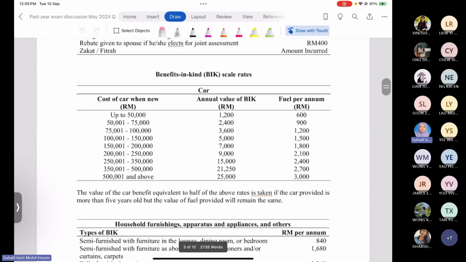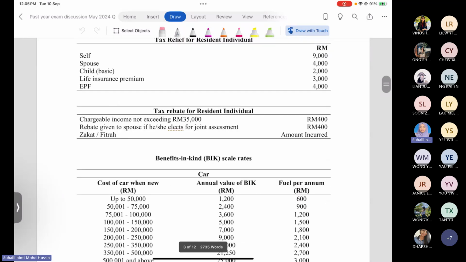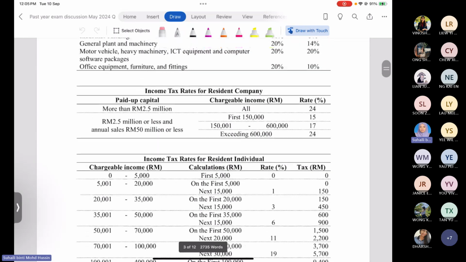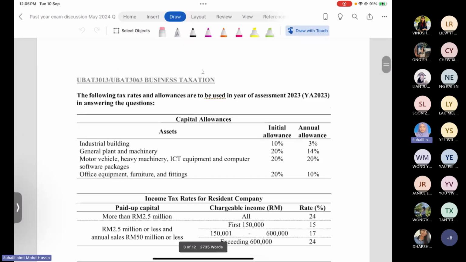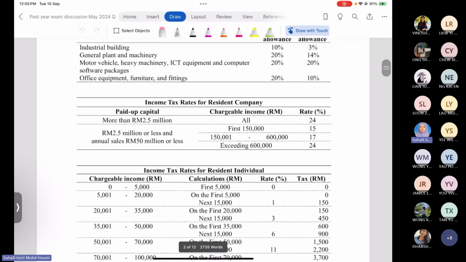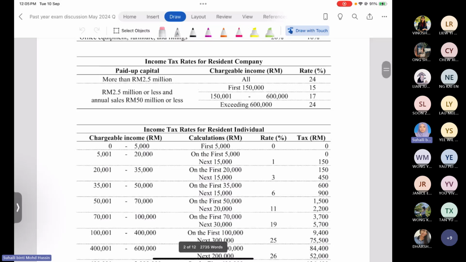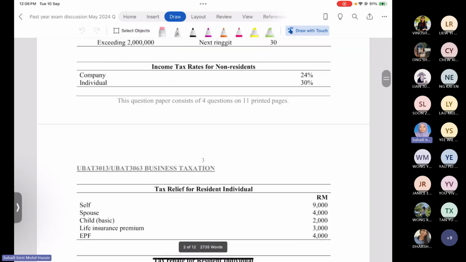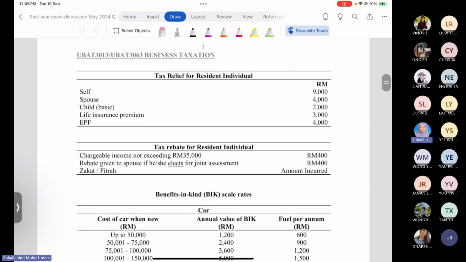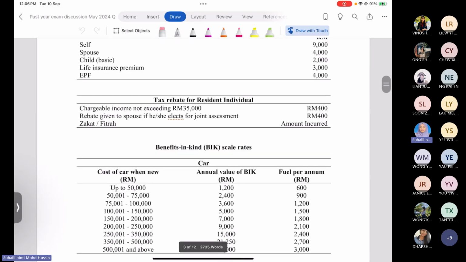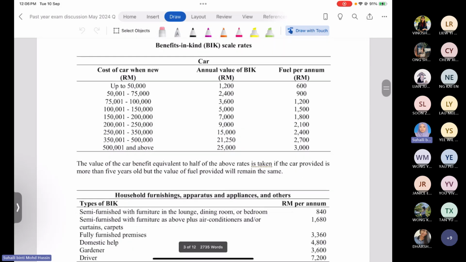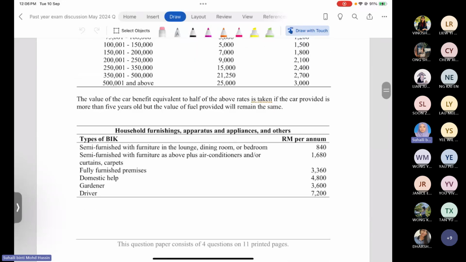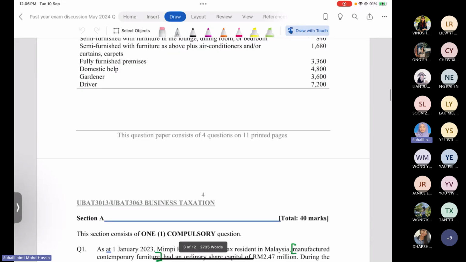So all the tables are actually the same, either you know how to use them or not. We have the capital allowance, the income tax rate for the company, the income tax rate for the individual, and then the basic tax relief for the individual, the tax rebate amount, and the BIK table, for you to refer to when you answer the question. So now we go to section A.